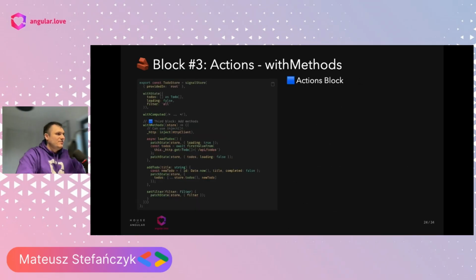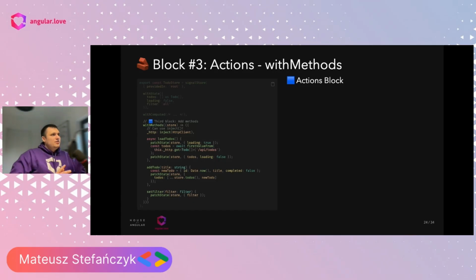Another one is withMethods, which is the place for defining the methods, or actually the actions and effects, in scope of our store. It depends what kind of analogy we choose there. But generally, the purpose of defining the methods is having the possibility to perform operations on our state, whether that's fetching new data and setting that data into the state, removing some kind of entity, and so on, right?